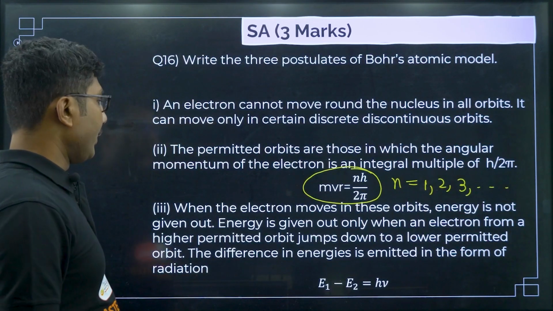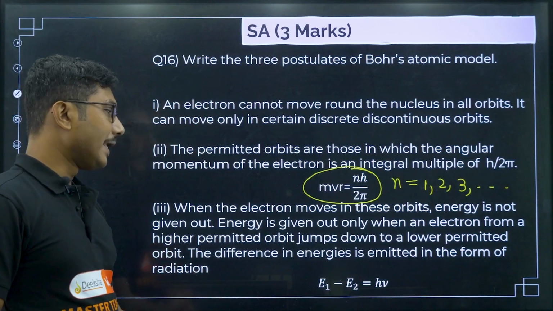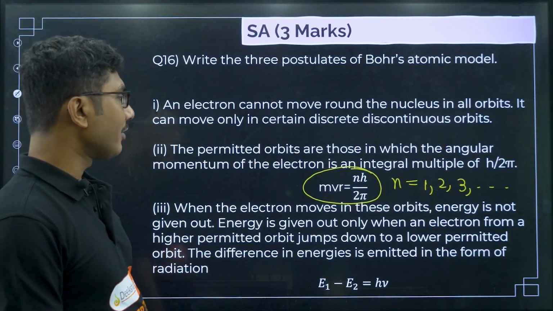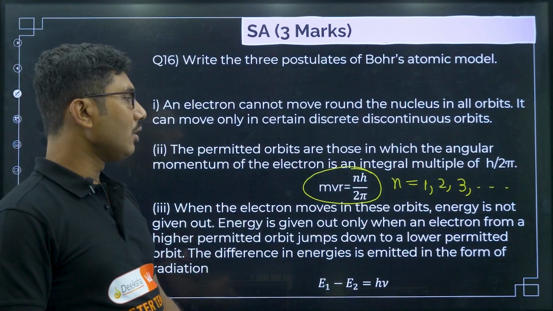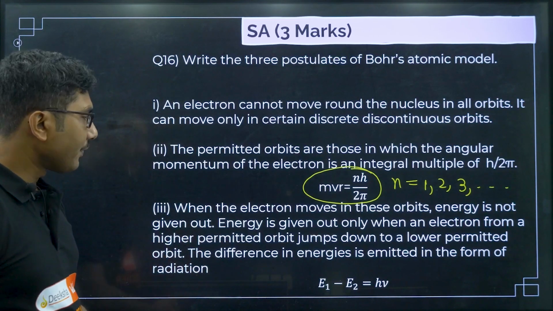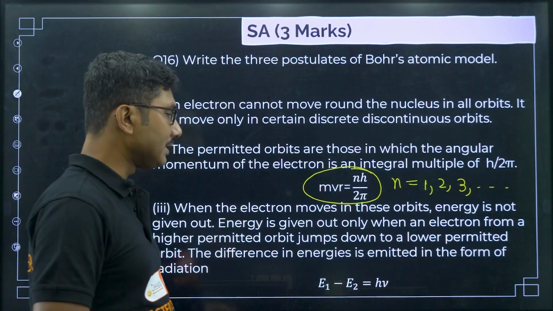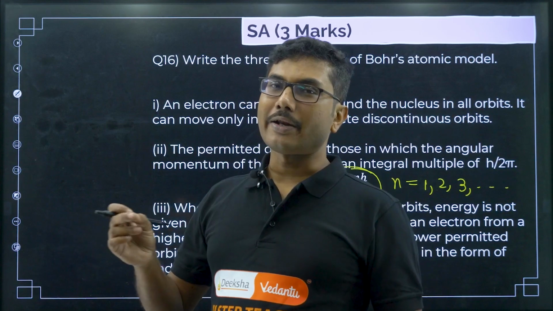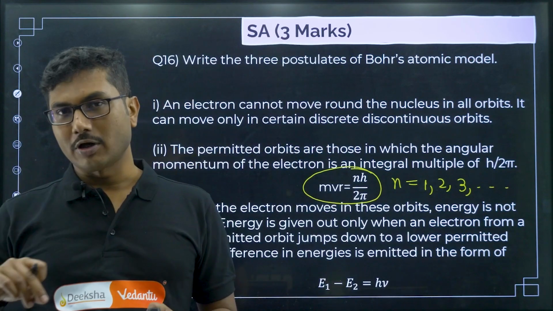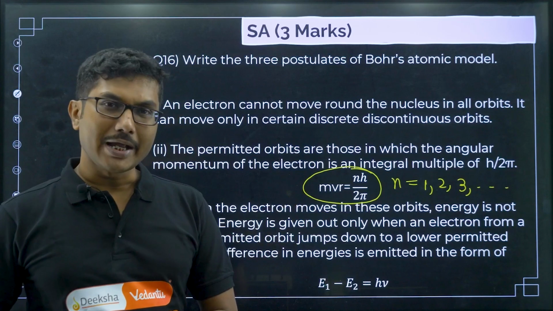When the electron moves in these orbits, the energy is not given out. Energy is given out only when an electron from a higher permitted orbit jumps down to a lower permitted orbit. The difference in energies is emitted in the form of radiation, that is E1 minus E2 is equal to h nu. So these are stable orbits, and the electron can orbit only around those stable orbits, with mvr equal to nh by 2 pi.